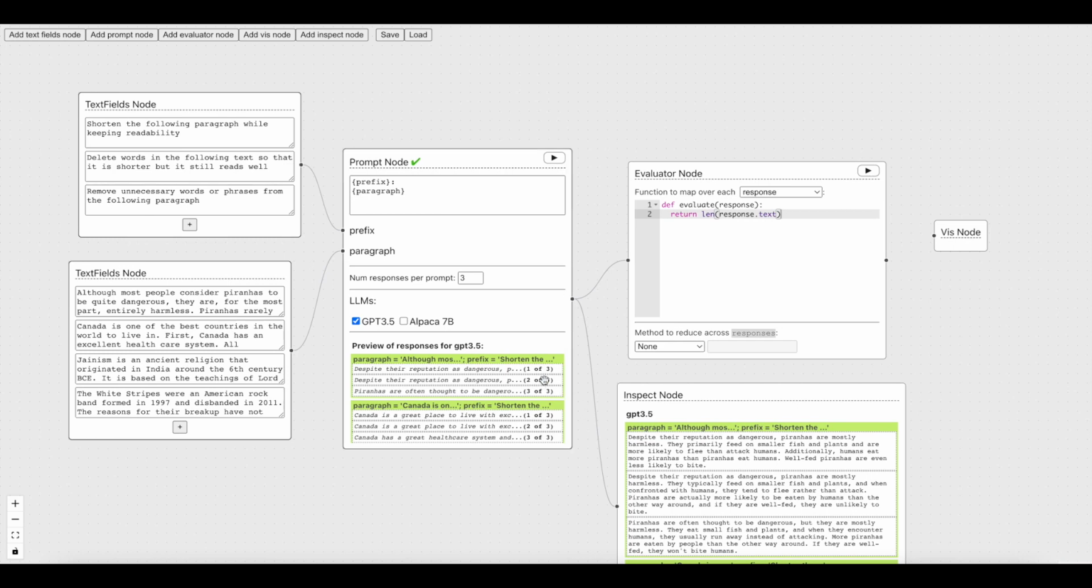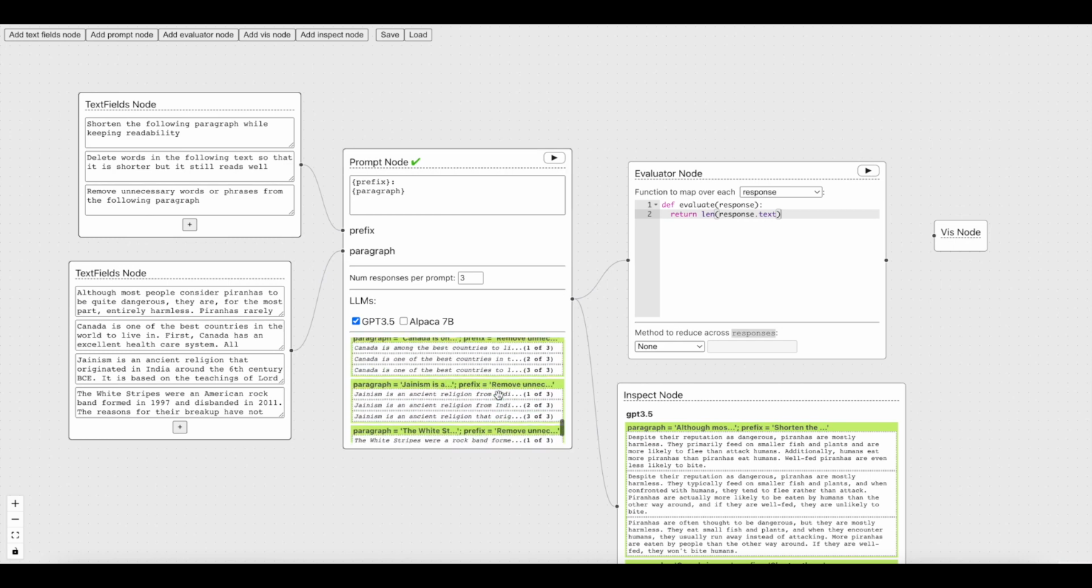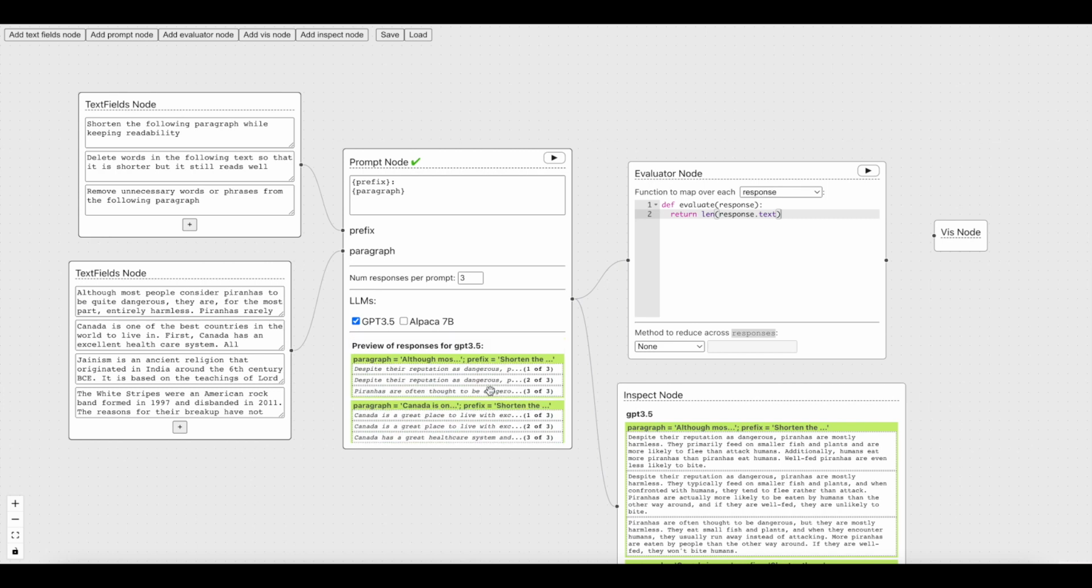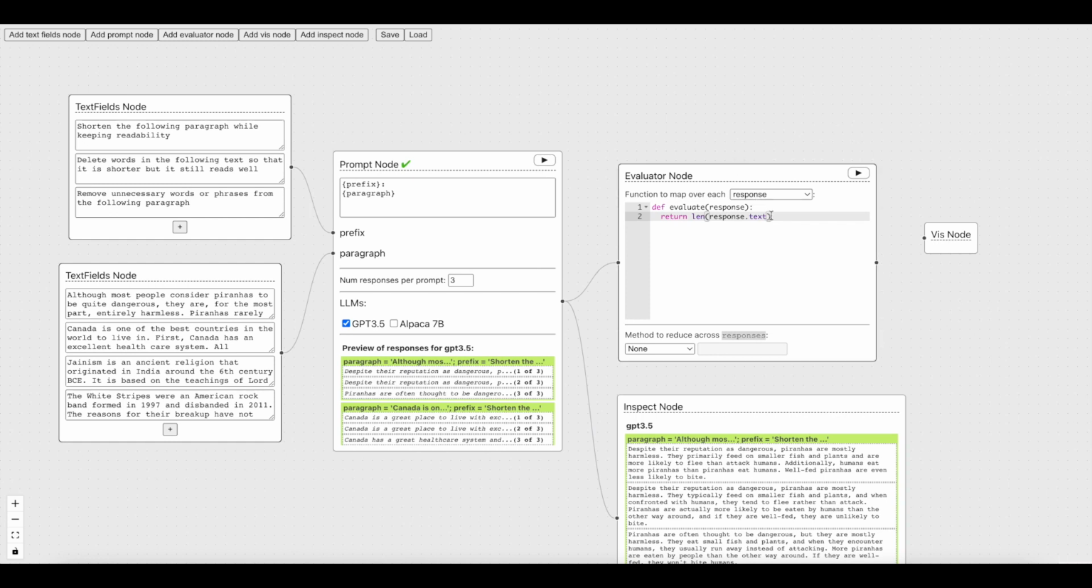So now we want to understand very quickly, because there's a lot of responses, how well did each response reduce the input paragraph? And in order to do that, we can write what's called an evaluator node. You can write whatever Python function you want, including an import statement if you wanted to do that. Import JSON, and if your output was JSON, then you can determine that by writing a Python function, evaluate.